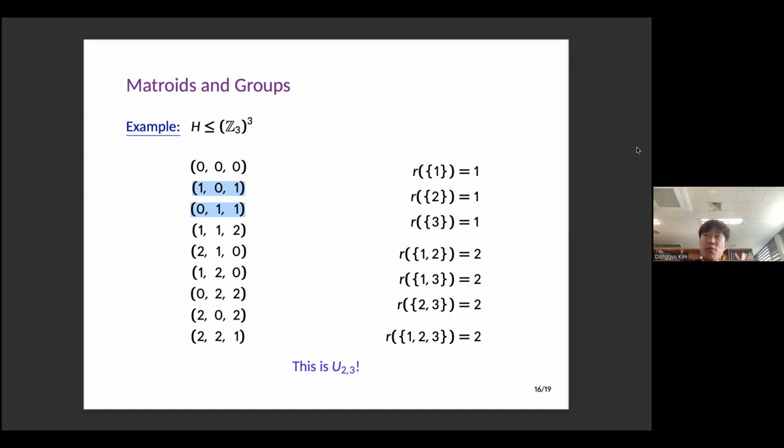Can I ask one more? If we have groups G1 and G2, and one matroid is representable over G1, can you guarantee that it is representable over G2 if there is a group morphism from G1 to G2? The answer to that is sometimes.